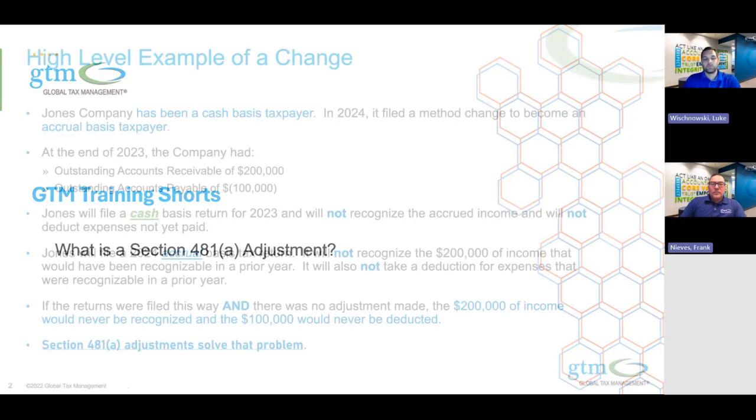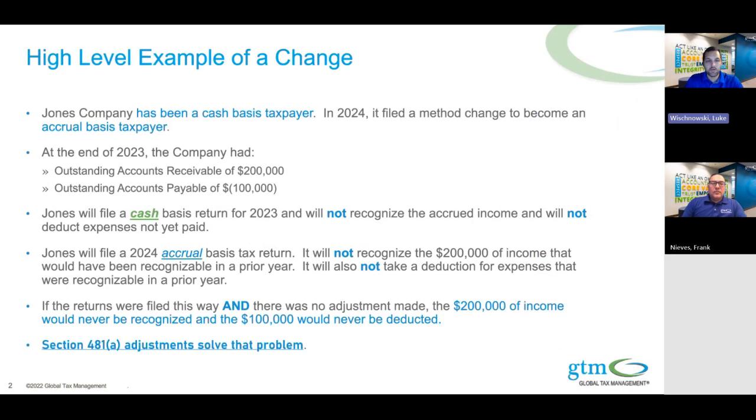Thank you, Frank. The following example illustrates the need for Section 481A. In this example, Jones Company has historically been a cash basis taxpayer. In 2024, it filed a method change to become an accrual basis taxpayer. At the end of 2023, the company had outstanding accounts receivable of $200,000 and outstanding accounts payable of $100,000.